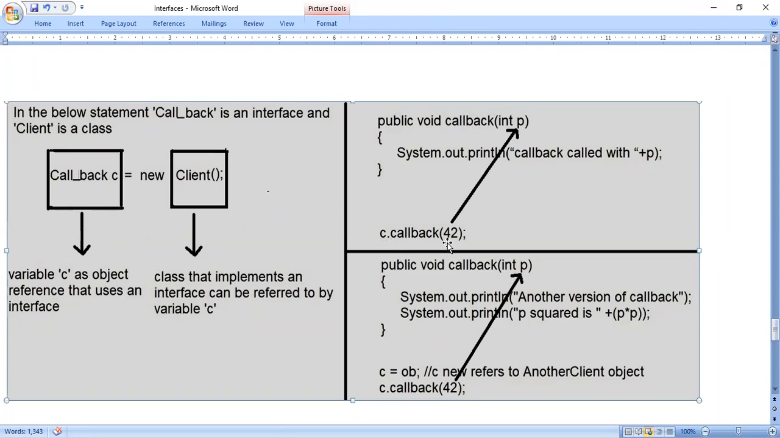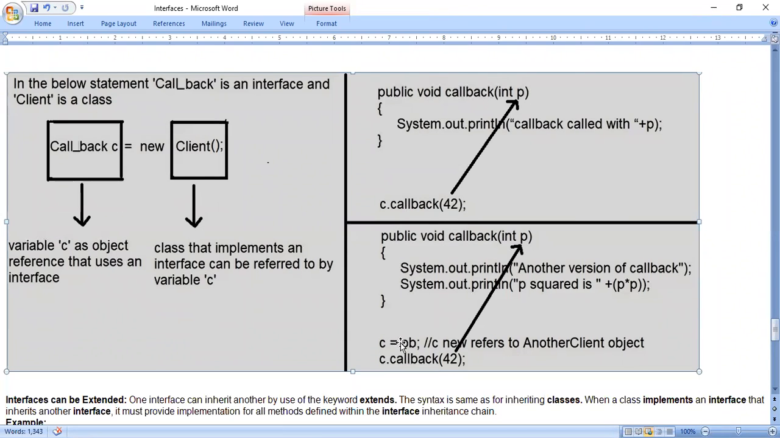So C.callback means the callback method present in the Client class is called the first time, because I have said Callback c = new Client(). Now you change the reference. You refer C to AnotherClient. How will you refer? We have already created the object ob, which refers to AnotherClient. So you just say C = ob. If you say C = ob, the reference will change. Instead of referring to the Client class, it will refer to the AnotherClient class.